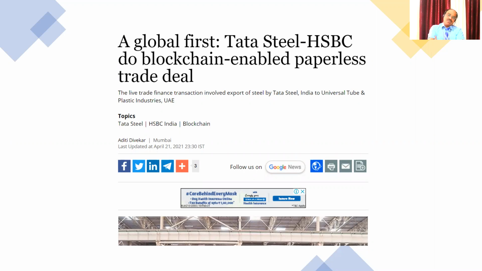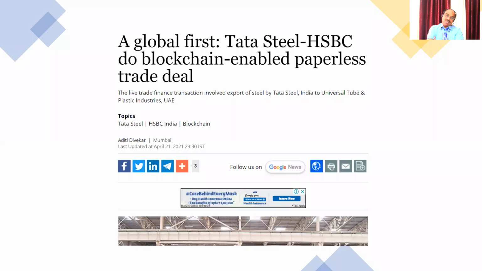Here you can see that, for the first time in India, Tata Steel is using the blockchain. And here we are going to discuss the traditional method of picking the goods from the exporter, then how they are transported to the importer, and from the importer, how he is going to market. That is the traditional strategy.